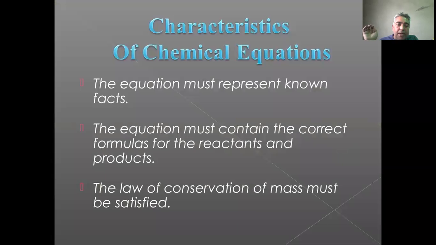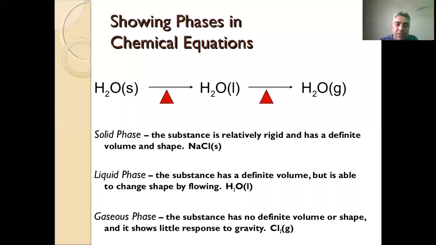Then the characteristics of a chemical equation. The equation must represent the known facts. The equation must contain the correct formulas for the reactants and the products. The law of conservation of mass must be satisfied by it.